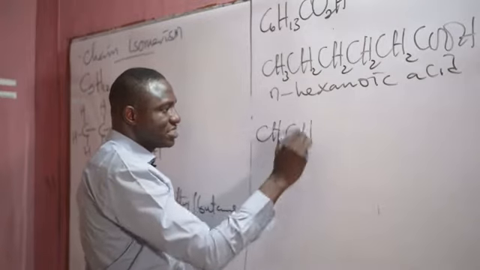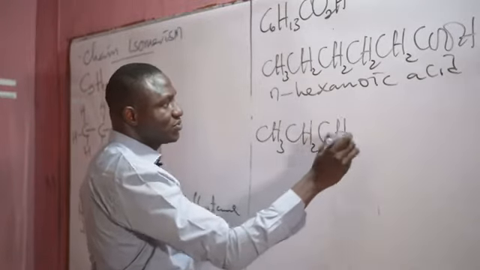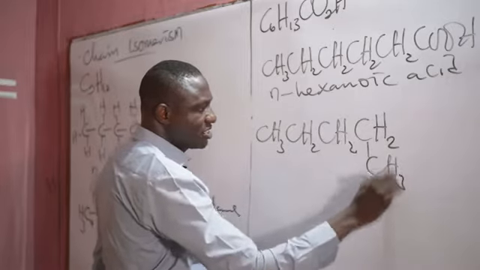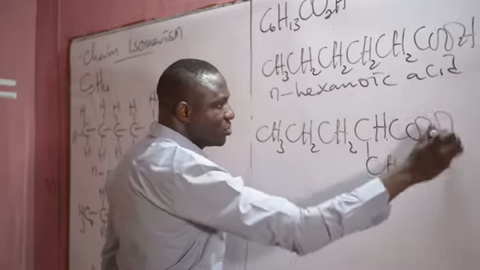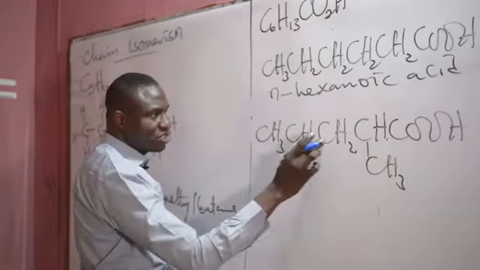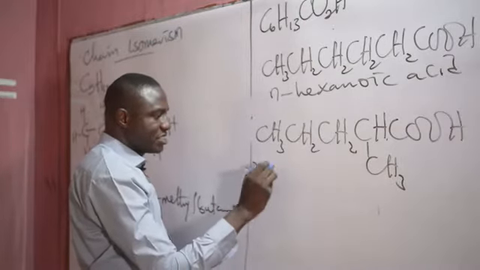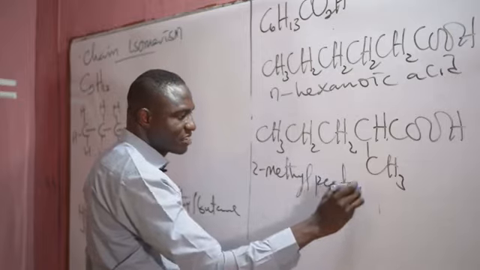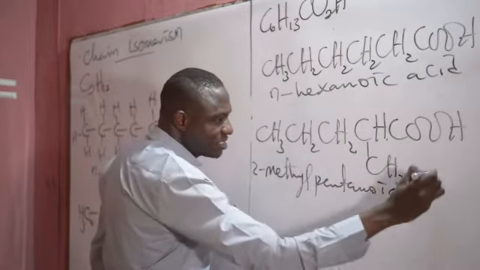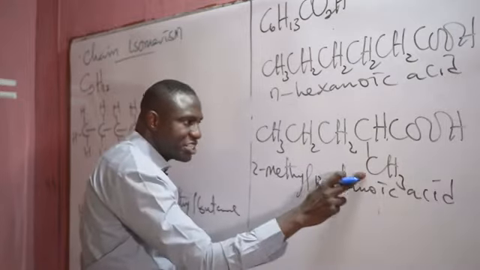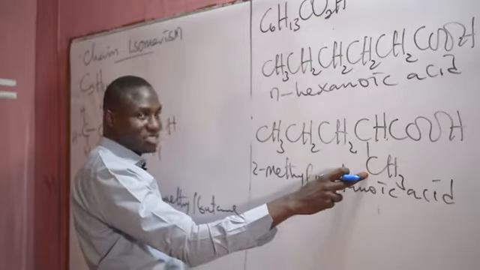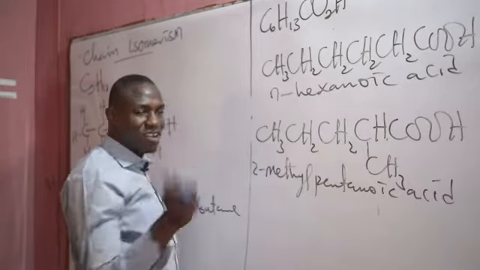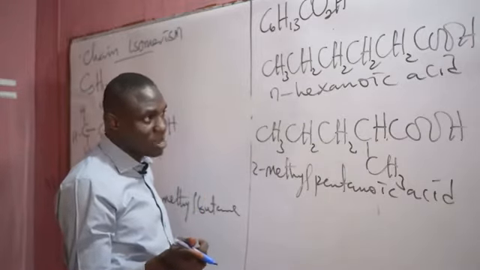CH3, CH2, CH2, CH2, CH3, okay, this CH, COOH. What is it? 1, 2, 3, 4, 5. That is 2-methylpentanoic acid. The position of this methyl must not change. Once it changes from carbon 2 to carbon 3, you have a different isomer or different type of isomerism.